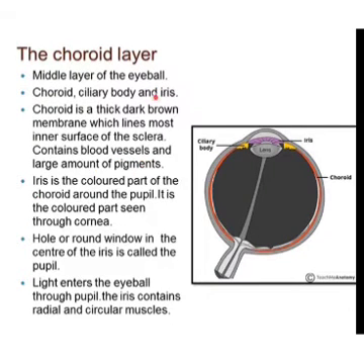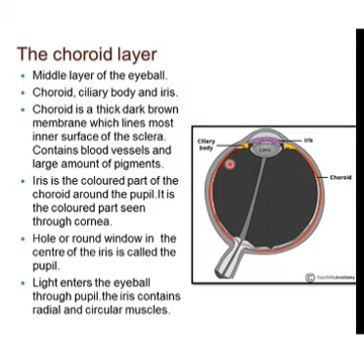The middle layer consists of the choroid, the ciliary body and the iris. Now what is the choroid? The choroid is a thin dark brown membrane which lines the inner surface of the sclera. It contains many blood cells and also a large number of pigments.